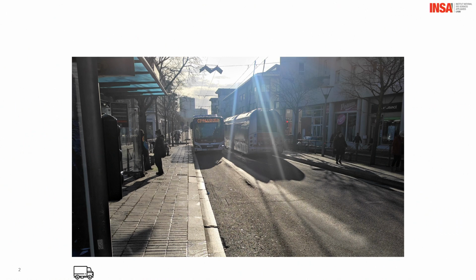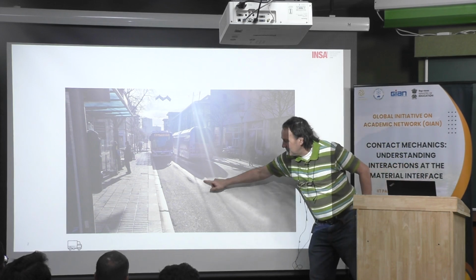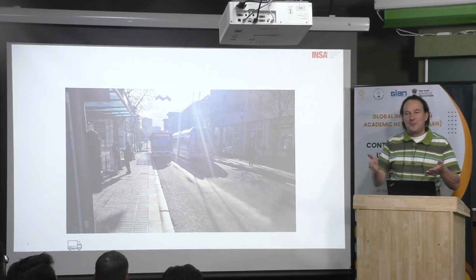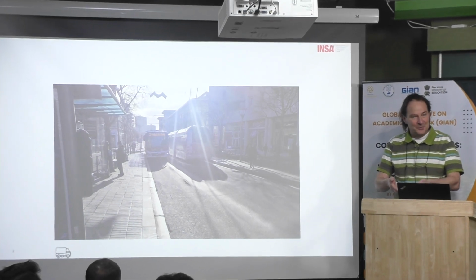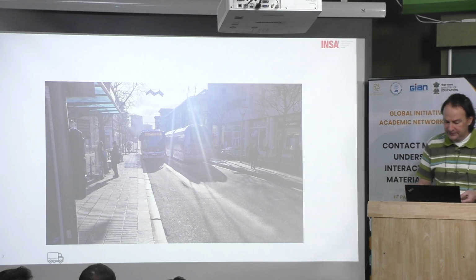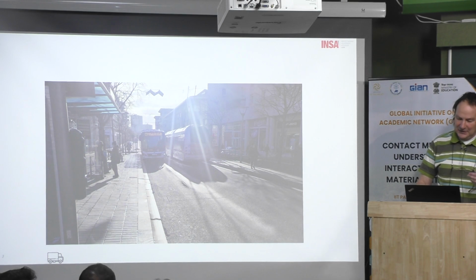This is an example of what you can see in the city of Lyon, in front of you where you live. This is not the place where I live. This is the place where my student was living. He was working on this topic. And you can see here, typically, the mark on the road. And something which is interesting is that the valley is deeper nearby the bus stop station than elsewhere. Then there is some effect of braking and accelerating. And you can see the sun, and it is very hot. The road is less stiff, is softer, and okay.